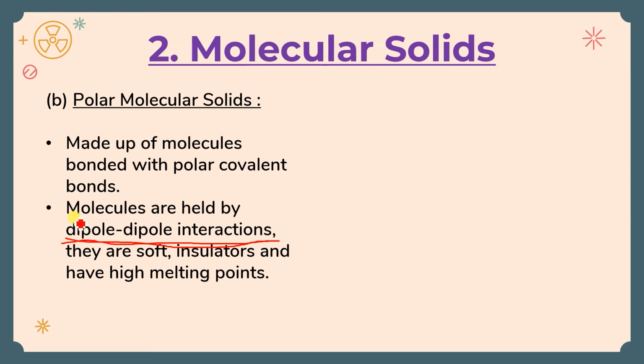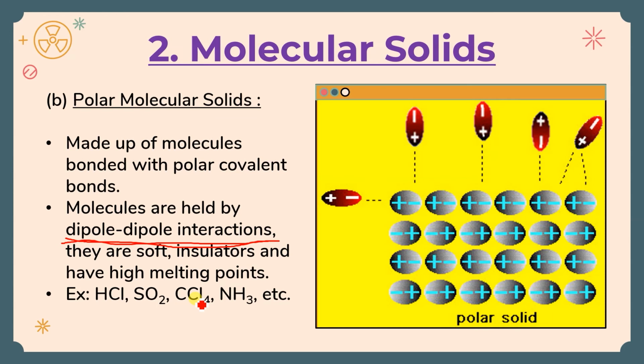Hope it is clear. Examples, you can see HCl, SO2, CCl4 and H3, where the polar covalent bond is present between them. Okay, this is the picture. You can see the plus and minus, how they are going to combine, and they are arranged in a particular pattern, and that's why they form a solid.